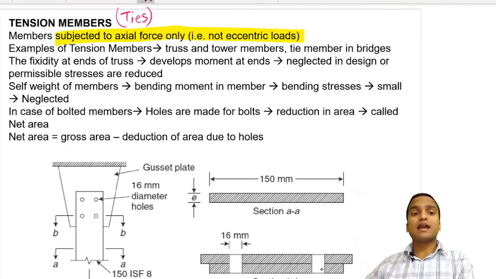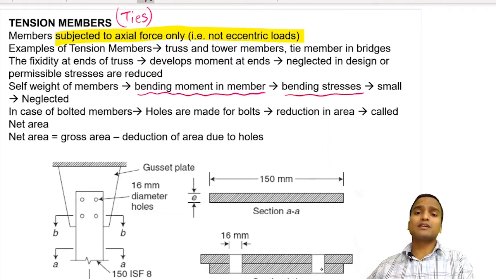The fixity at the end of a truss develops moment at the ends, and we neglect those moments in design or permissible stresses are reduced. In real cases there is also some development of moments due to self weight, because every member has some self weight. That self weight leads to bending moment in the member, which can develop bending stresses, but they are of very small magnitude, and we usually neglect all those undesirable bending moments in the calculation.